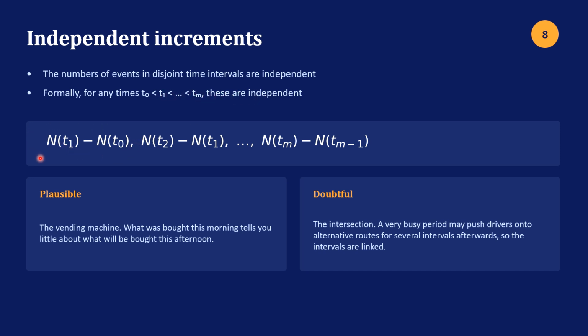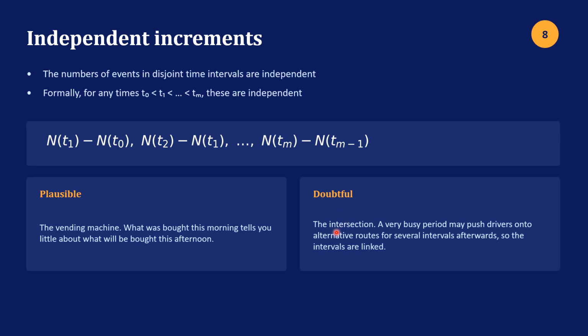So the number of events between t0 and t1 is independent of the number of events between t1 and t2, and so on. So for our two examples, for the vending machine, this may be true. It's plausible. What was bought in the morning, for example, may not say much about what's going to be purchased in the afternoon.